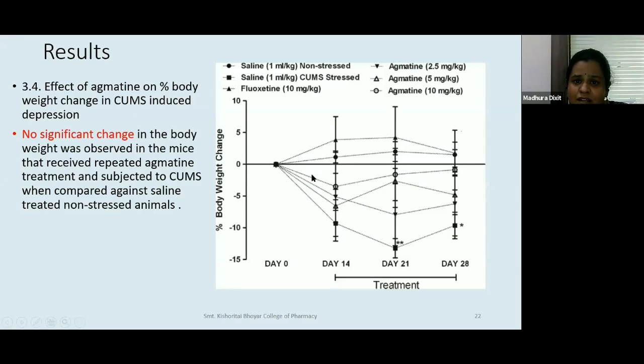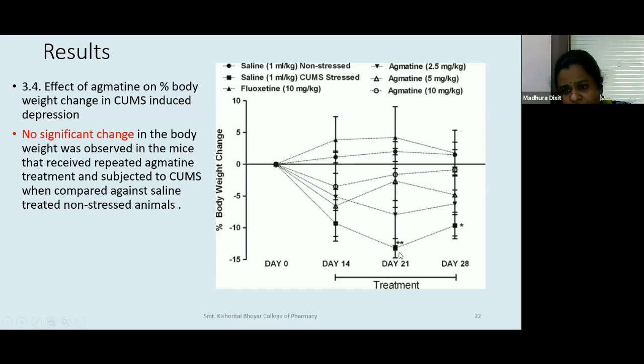So you can see, I'll go again over these graphs. The non-stressed animal is the dotted line. So the non-stressed animal here is above zero. It is gaining weight constantly. That gain is very small, but it is gaining weight. As against that, the stressed animal, as you can see, is going down severely on the 14th day from day 0 to 14, which means it is losing weight.